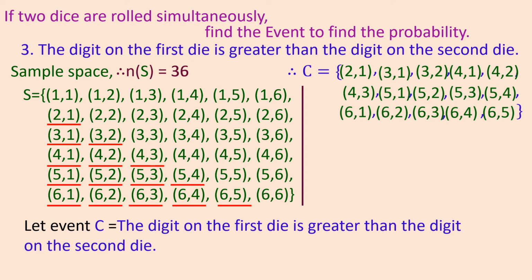So in this event, you can check that in all of these the first die's upper face is greater than the second die's upper face. So the event narrows down the outcomes. Therefore, the number of sample points in event C is 15. Out of 36, the possibilities have come down to 15. This is the effect of the event, the effect on the possibilities. Clear? Let's see one more example.